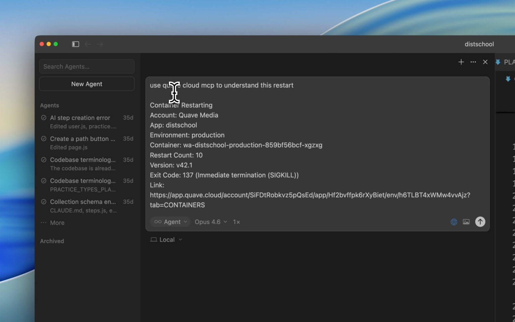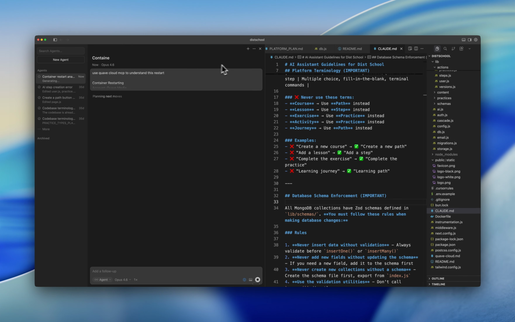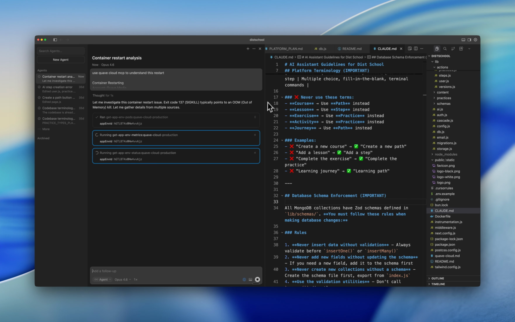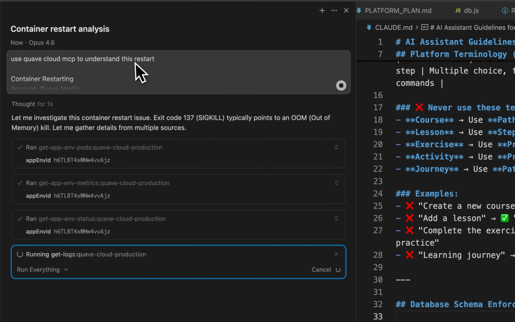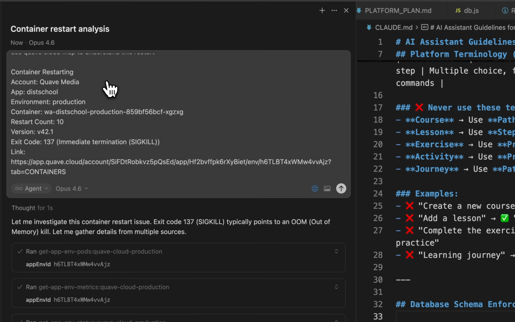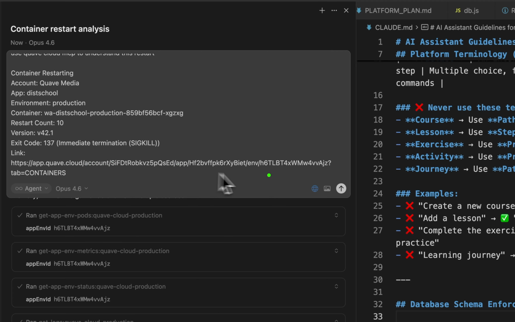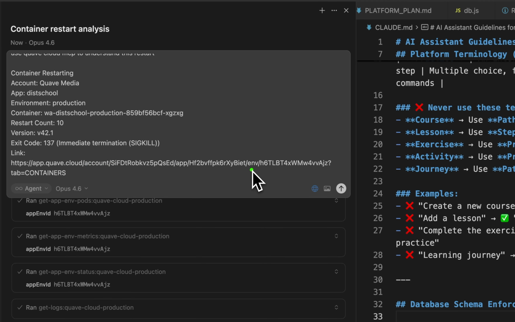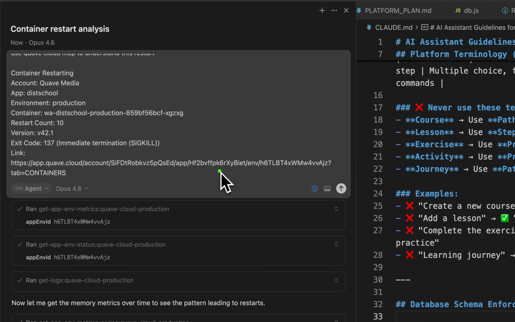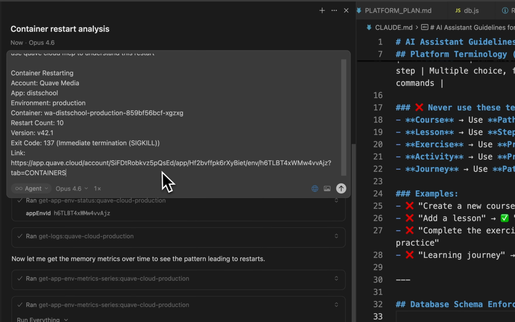I am inside the project that was restarted. This namespace is from a side project that I do for education. As you see, I copy the full link from Quave One here, so I have the account, the app, and also the env. This is a really easy way for me to talk with the MCP.